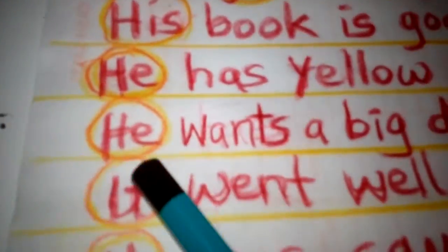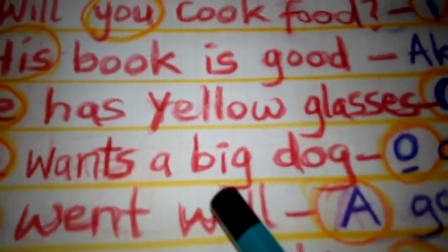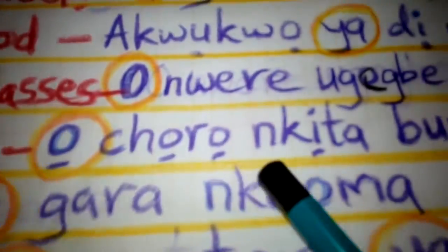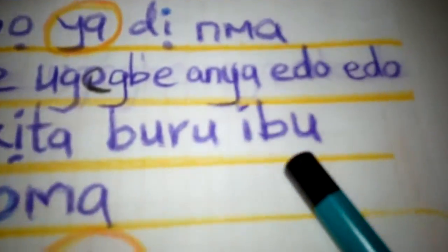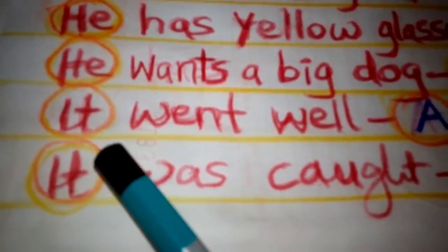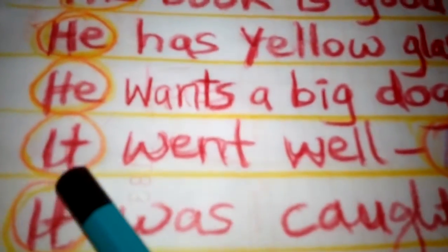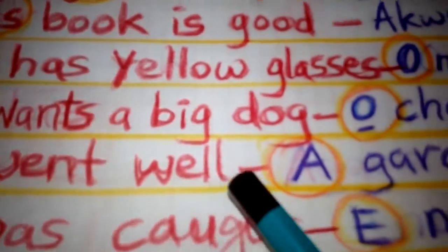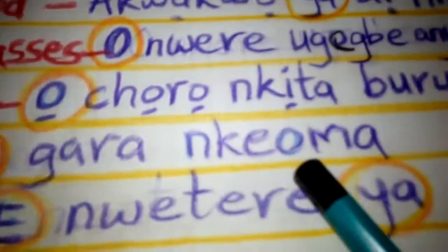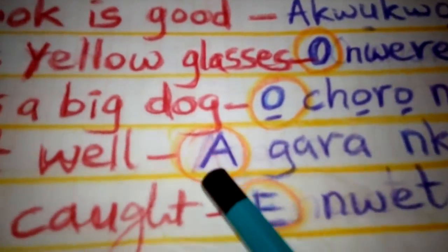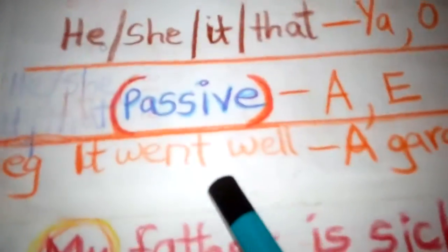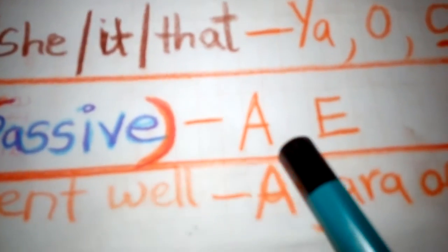Okay, so he wants a big dog. Ọ chọrọ nkịta buru ibu. Okay, still singular pronoun. It went well. A gara nke ọma. This a gara nke ọma, remember the one I said that they are passive voice.